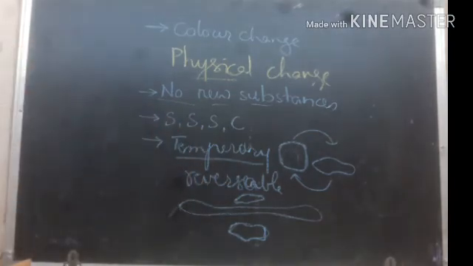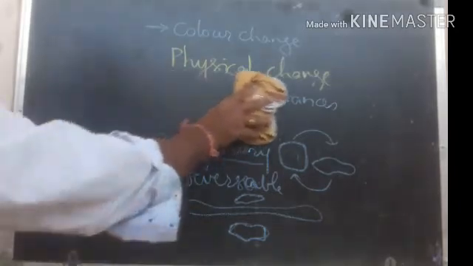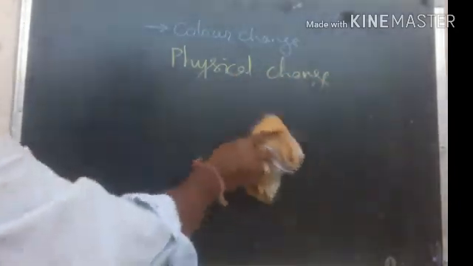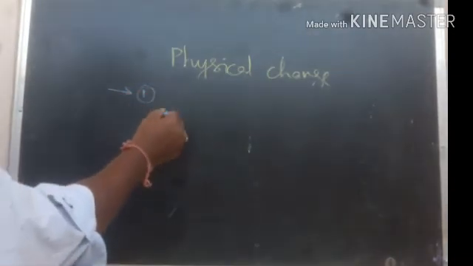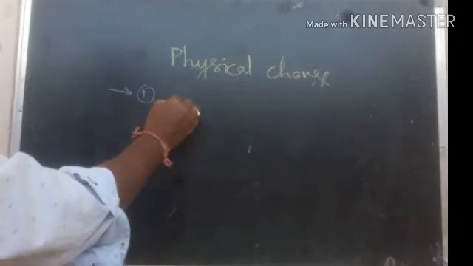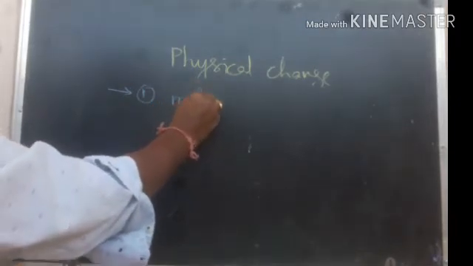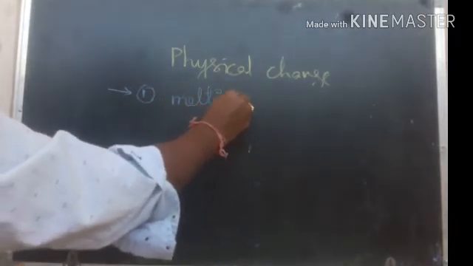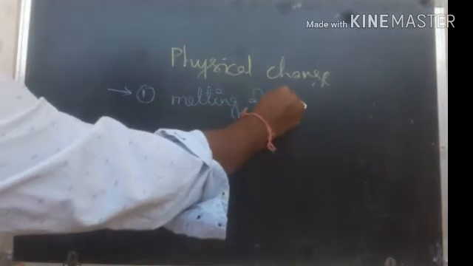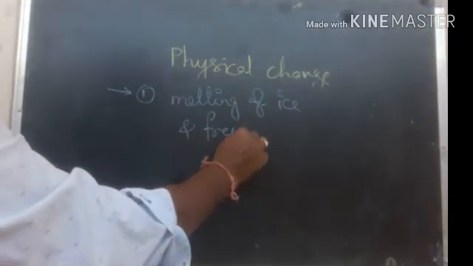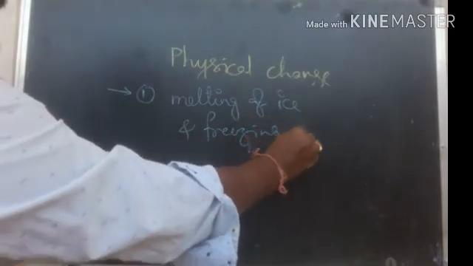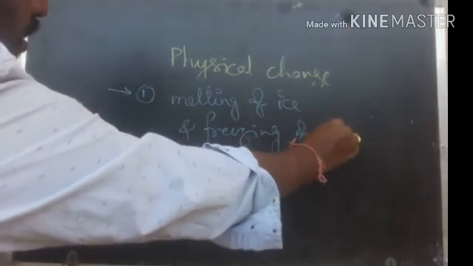Color may be changed in this physical change. So let us see some examples of physical changes. Let us discuss some examples of physical changes. So first one, melting of ice and freezing of water.